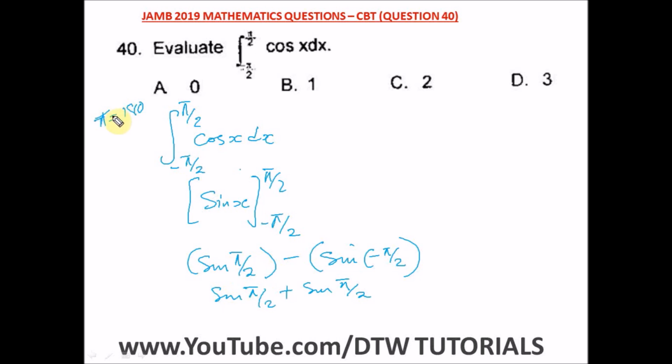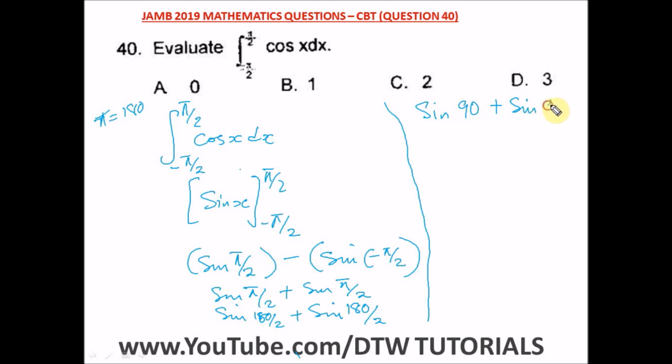As I said earlier on, pi is 180. So we have sine 180 divided by 2 plus sine 180 divided by 2. What is 180 divided by 2? That will give us 90. So we have sine 90 plus sine 90. And sine 90 is 1. So we have 1 plus 1, and this will give us 2. So our answer here is 2, and our right option is option C.